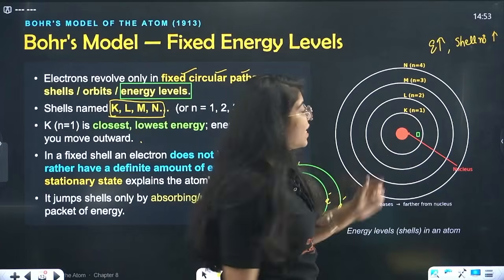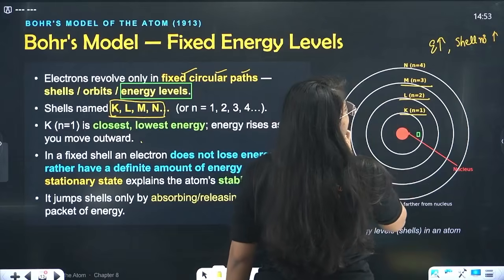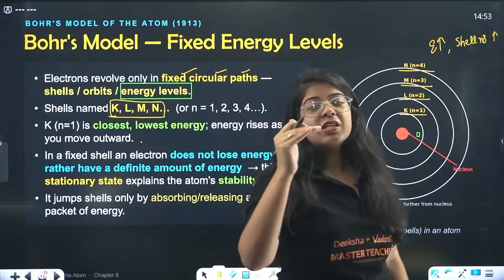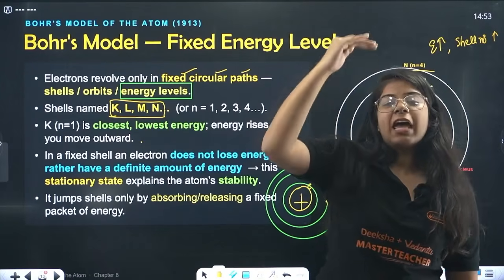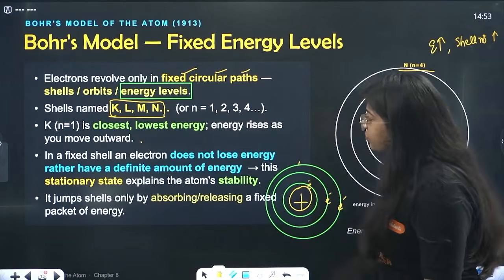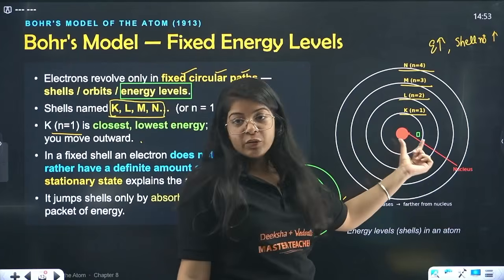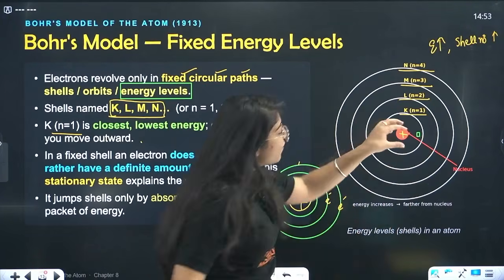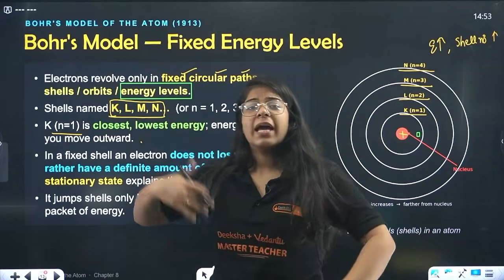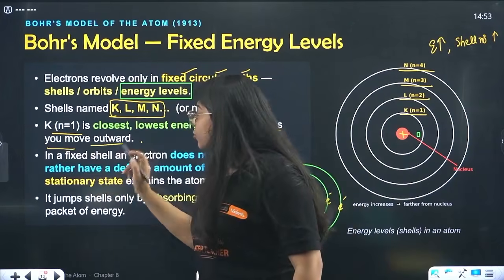Now this is your first energy level. So K has n equals 1, L has n equals 2, M has n equals 3, N has n equals 4. So K is energy level number 1, L is number 2, M is number 3, N is number 4, and so on. Now beta, K, that is n equals 1, is closest to the nucleus. This is your nucleus, right? So the first shell just outside the nucleus is K, then L, M, N with n equals 2, 3, 4, and energy rises as you move outwards.